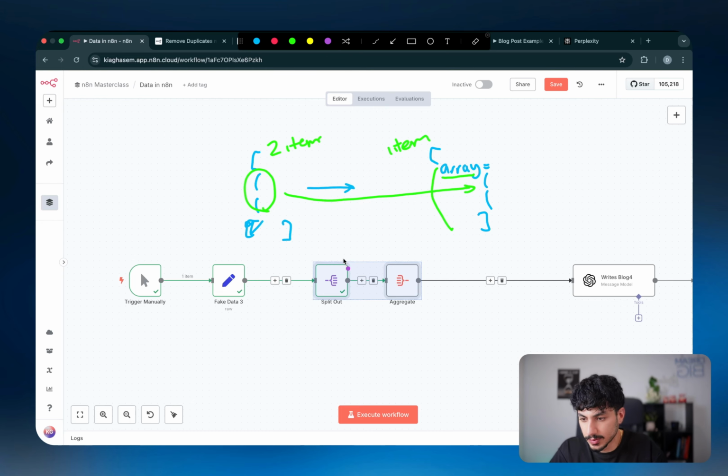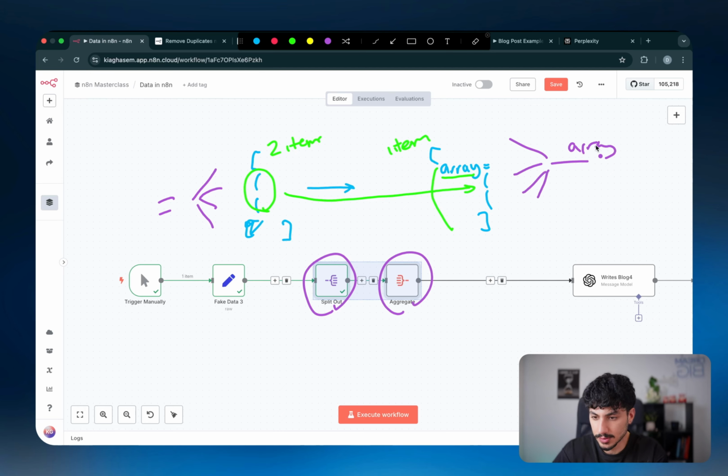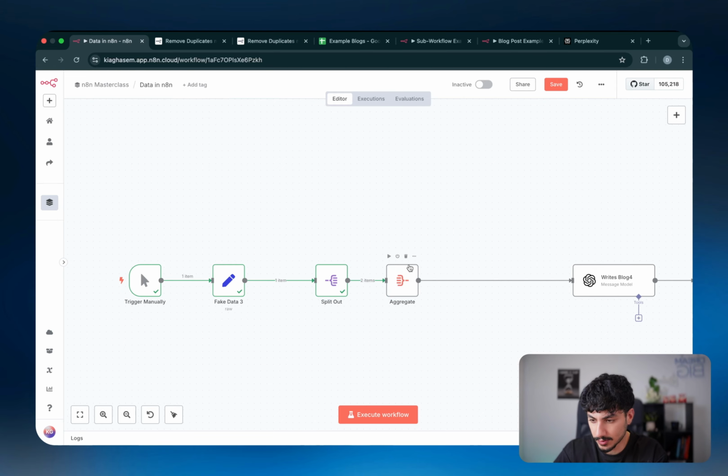So in super simple terms, split allows you to go from one item to multiple items. If it's an array, you'll basically break down that array. And then aggregate will allow you to go from multiple items into one item by creating a new array. So that's literally all it does. And I can prove that to you in just a moment.